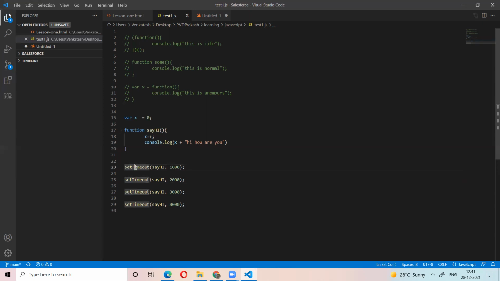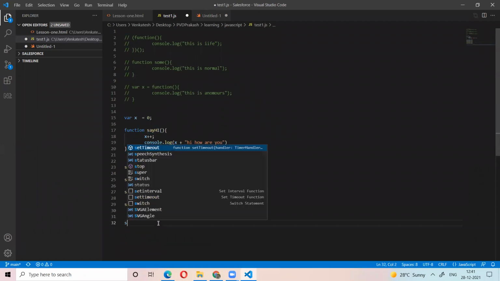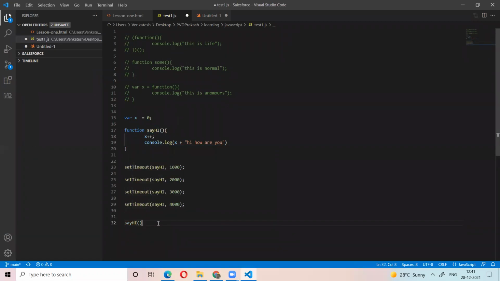So this function will take the other function as a handler. If we call only the function name, that is called the function handler. If we call with the parentheses, that is the function call.